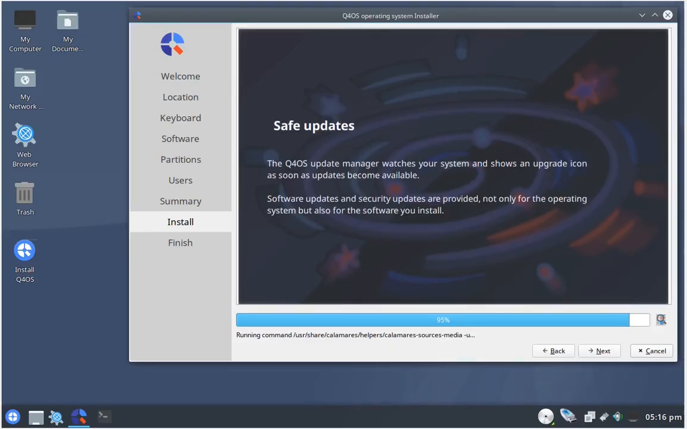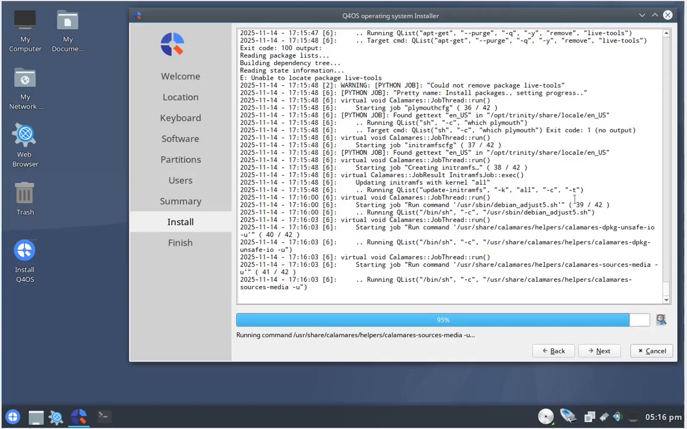If you want to see what's going on behind the scenes, click on that little toggle log button down there beside the progress bar. It'll show you the things that are going on in the background. If you want to get back, just hit that button again.